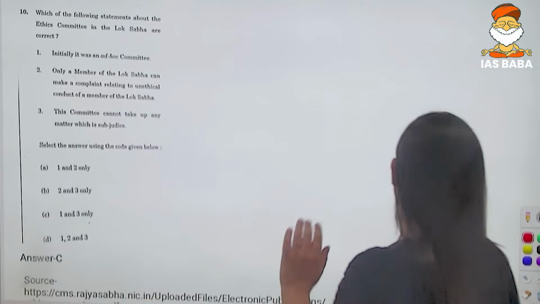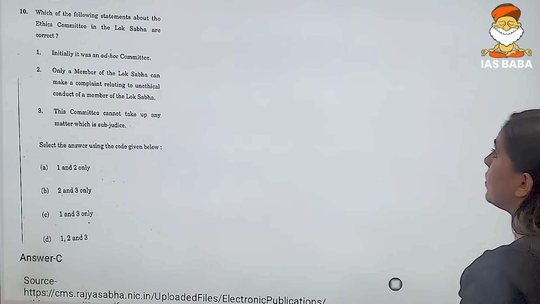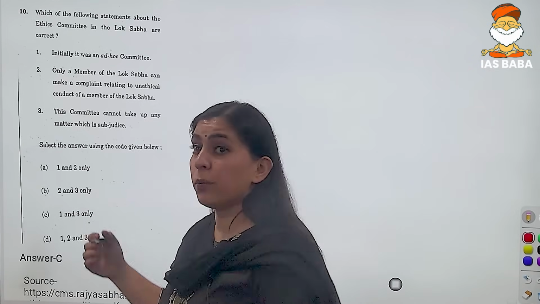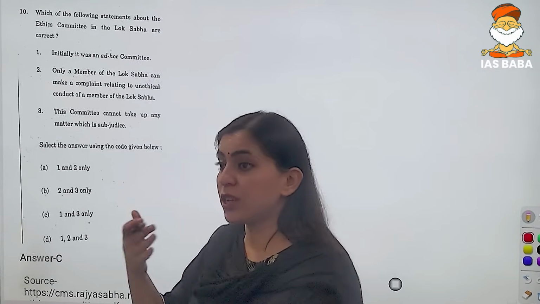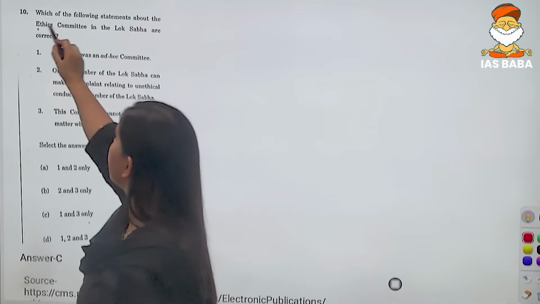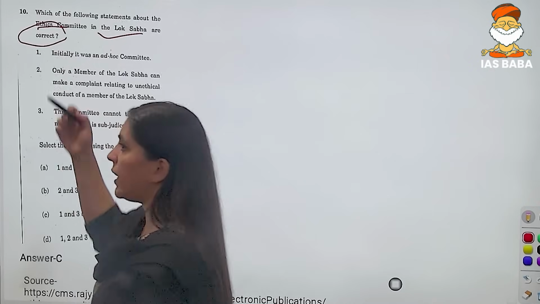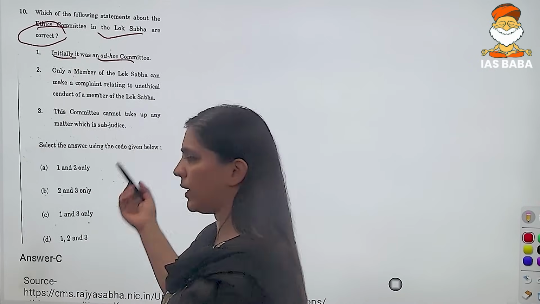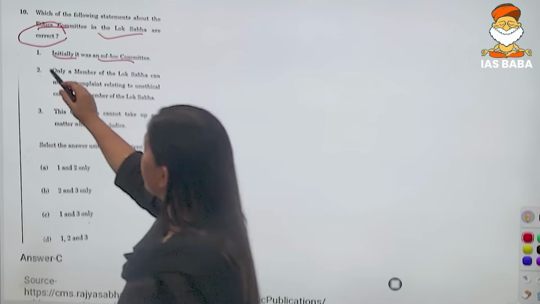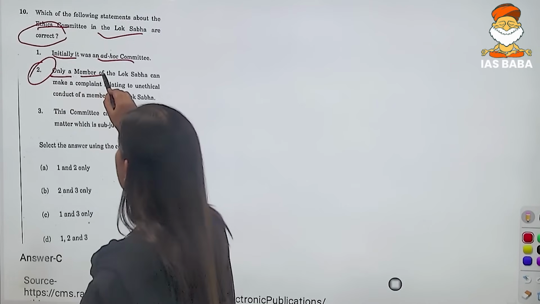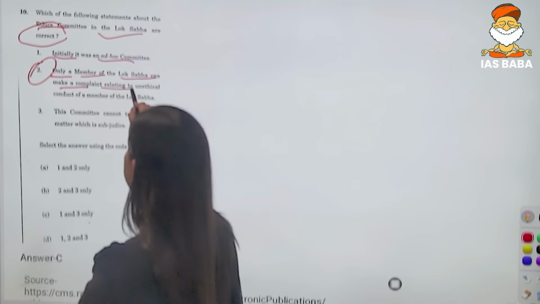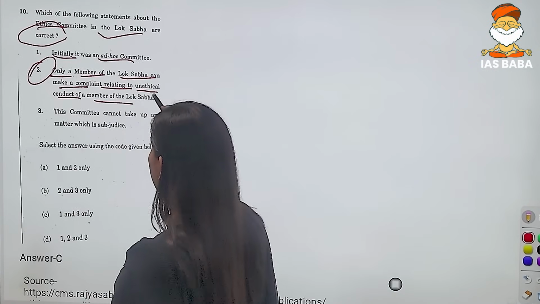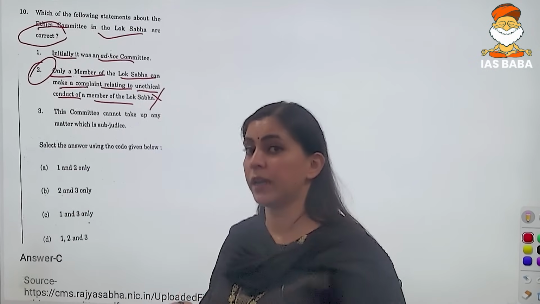Now we have question number 10. Right? See, many of you might not know in such detail about the Ethics Committee in the Lok Sabha. Right? The first statement reads that initially it was an ad hoc committee. We don't know that. Then we have the second statement, that only a member of Lok Sabha can make a complaint relating to unethical conduct of a member of Lok Sabha. This particular statement is wrong.